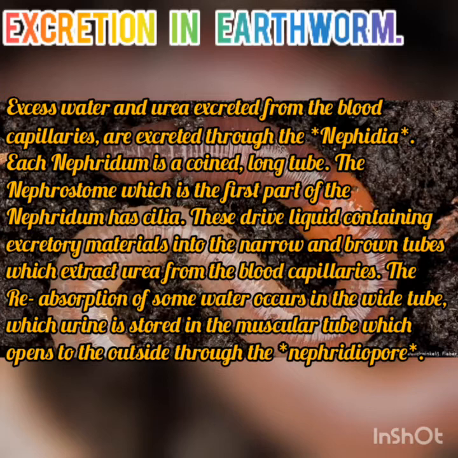This drives liquid containing excretory materials into the narrow and round tubes which extract urine from the blood capillaries. The absorption of some water occurs in the wide tube, while urine is stored in the muscular tube, which opens to the outside through the nephridiopore.